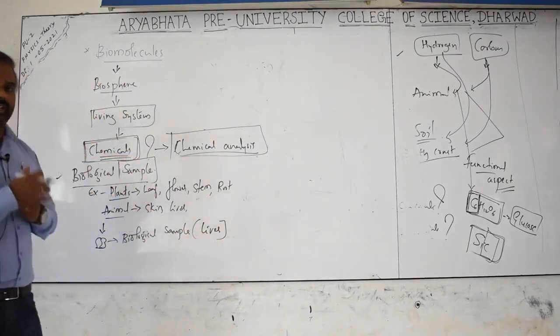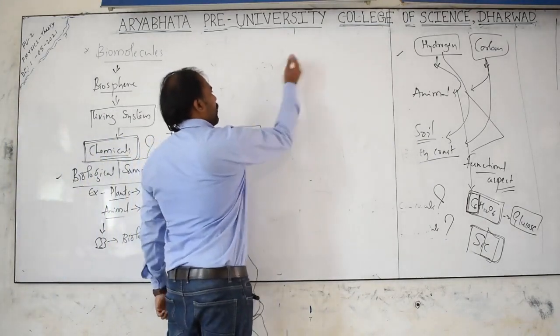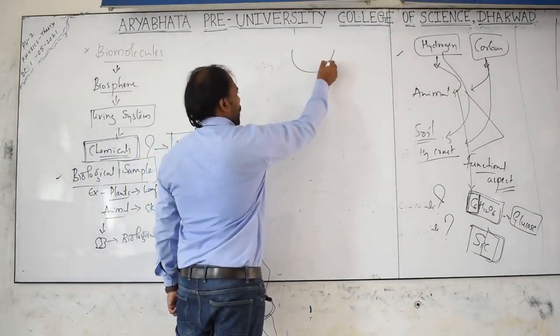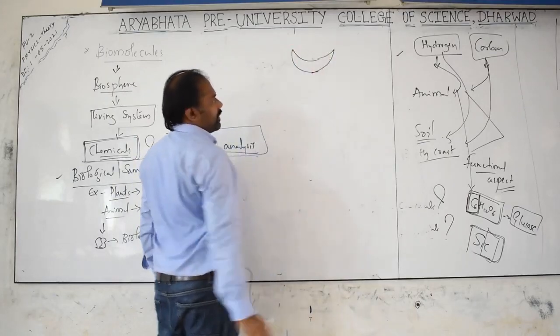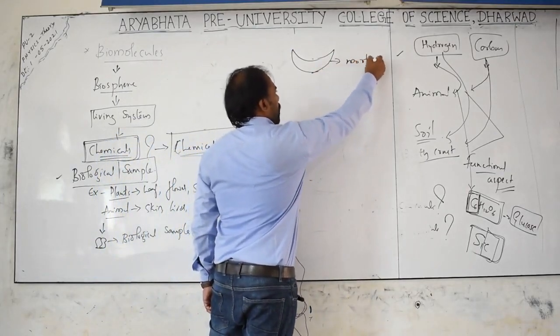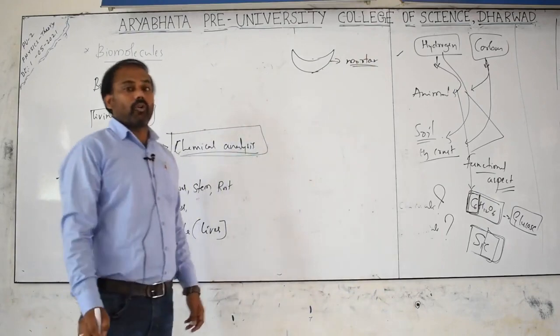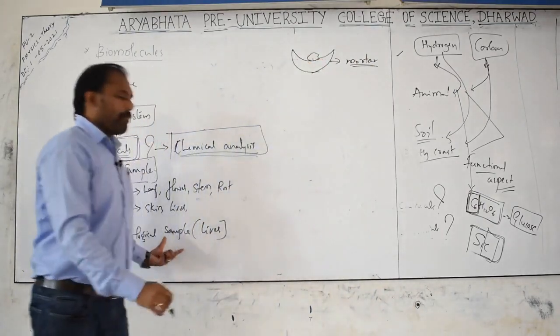Simultaneously we need to take a mortar. Put that liver, the biological sample, into the mortar.